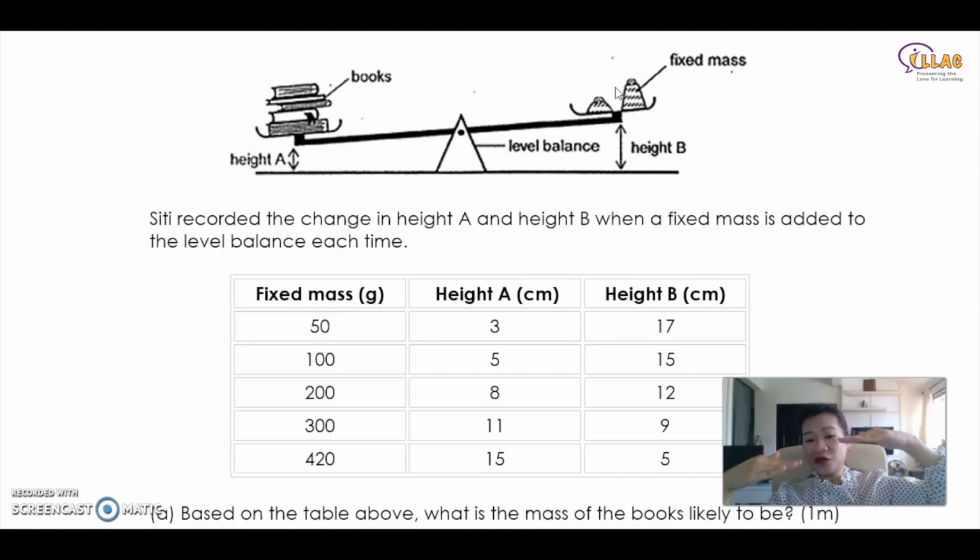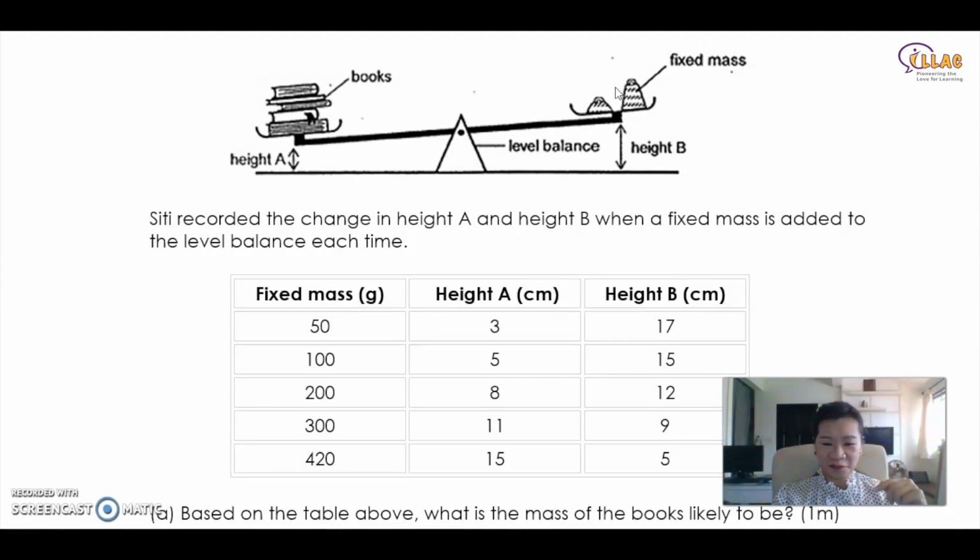So the books are definitely lighter than 300, because by the time 300, the weight is heavier. But when it's 200, the mass is still lighter. The book is heavier. So the mass of the book is somewhere in between 200 and 300, isn't it? So how do you know what is the exact?